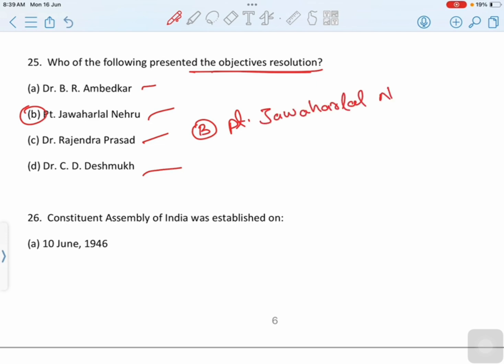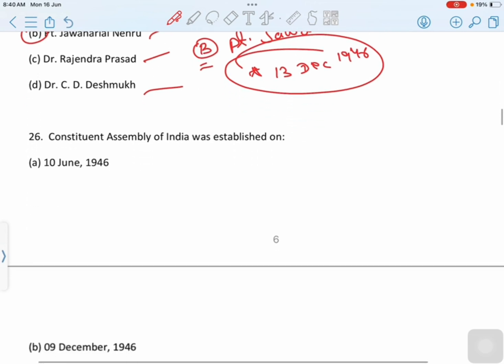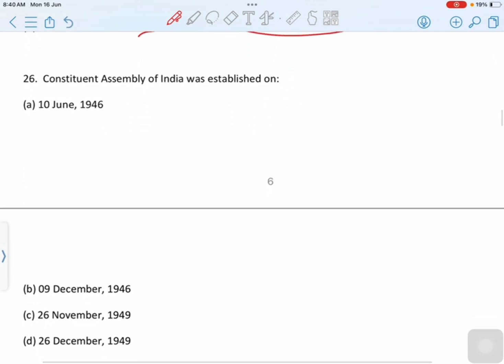The proceeding of the Constituent Assembly started with the objective resolution presented by Jawaharlal Nehru on 13 December 1946. Correct option is option B, Pandit Jawaharlal Nehru. Move to next question. Constituent Assembly of India was established on dash.